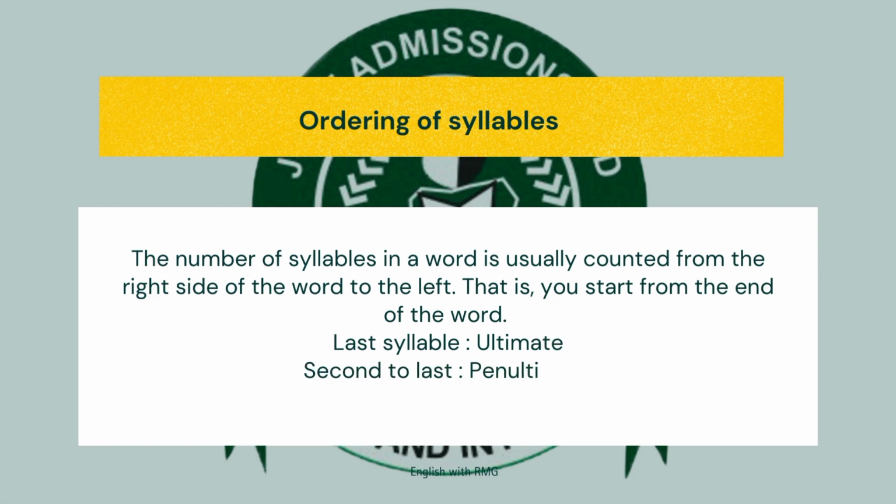So the last syllable is usually regarded as the ultimate syllable. The second to last syllable is the penultimate syllable, while the third to last syllable is the antepenultimate syllable. So if I say the ultimate syllable, I'm referring to the last syllable. If I say penultimate, I mean the second to last. If I say antepenultimate, I mean the third to last syllable.